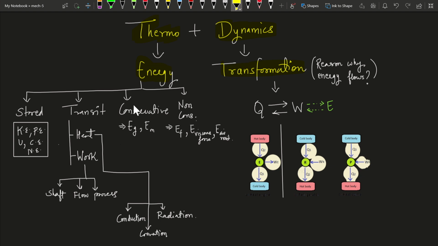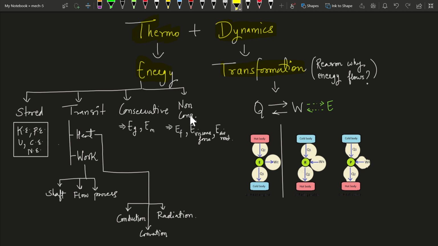Now there are other categorizations of energy as well, which are conservative and non-conservative. What does it mean? Conservative is something where energy is conserved in the system, in the body. For example, gravitational energy or magnetic energy is conserved in the system, which means it can neither be created nor destroyed, and it will remain in the system. It cannot go away, and it can be reobtained, one could say.